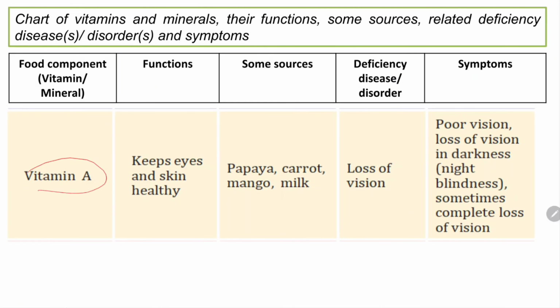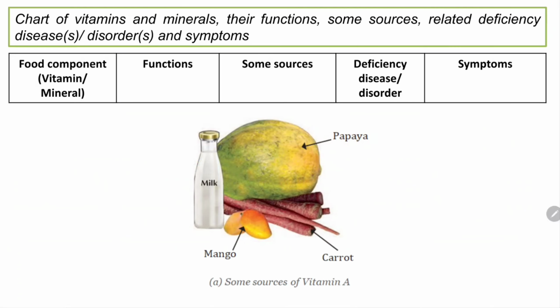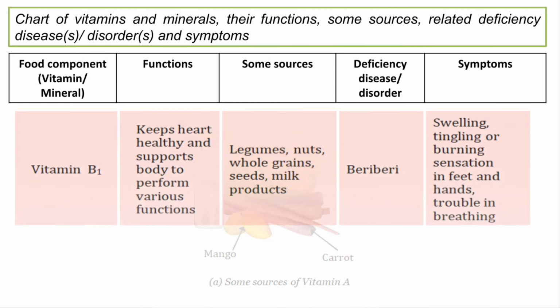First, about vitamin A. This keeps our eyes and skin healthy, and the sources are papaya, carrot, mango, and milk. There are other sources also, okay. You try to find out what are the other sources through which you get vitamin A. And the deficiency is loss of vision, with symptoms like poor vision, loss of vision in darkness, night blindness. We have night blindness, isn't it? And sometimes complete loss of vision. So these are the symptoms if you have a deficiency of vitamin A. So that is why it is very essential for us to include everything in our diet, okay. So sources of vitamin A like papaya, milk, carrot, mango, these are vitamin A sources, okay.